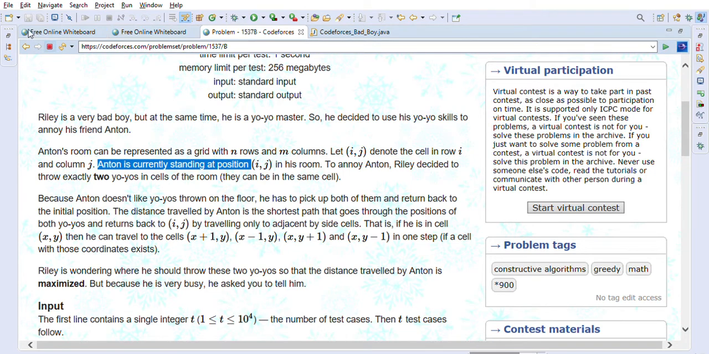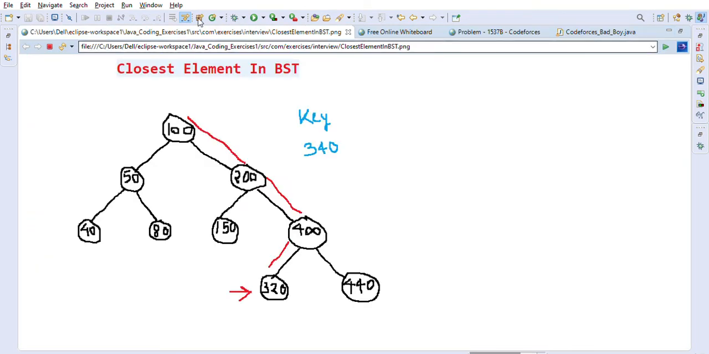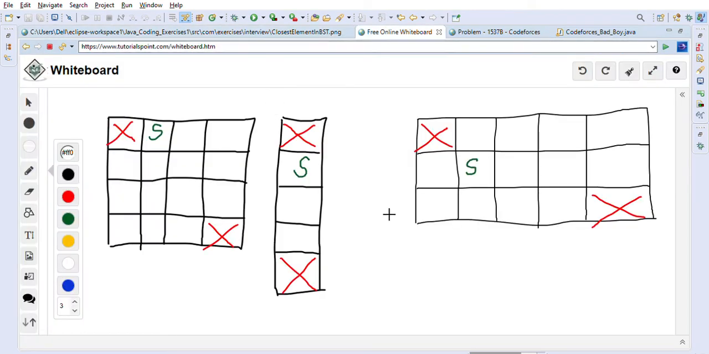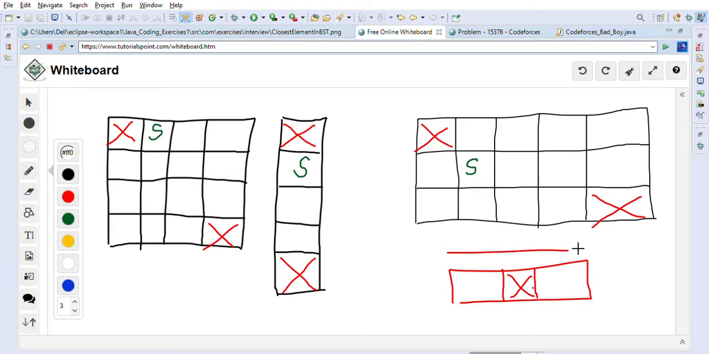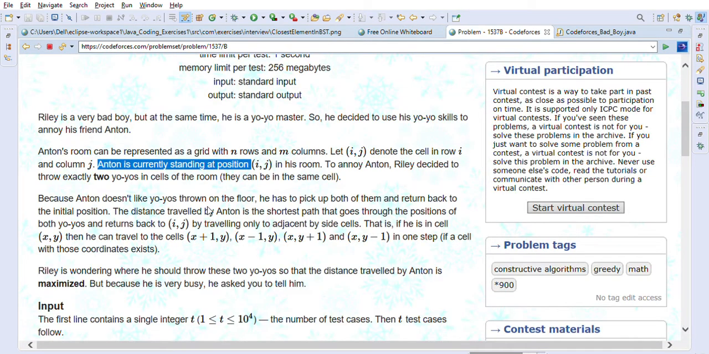So what they are saying is, for example, let's say this is the matrix, the grid. If he is standing in this middle cell, then he can go right, or he can go left like this, or he can go up, or he can go down. So these are the four directions he can walk. That's what they are saying here.